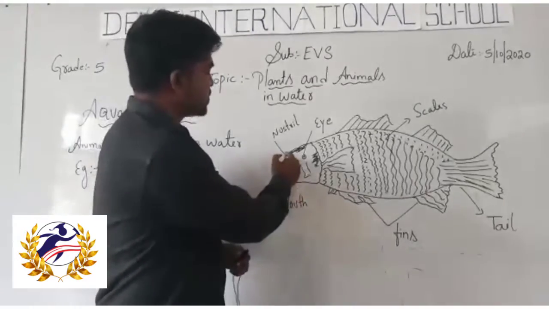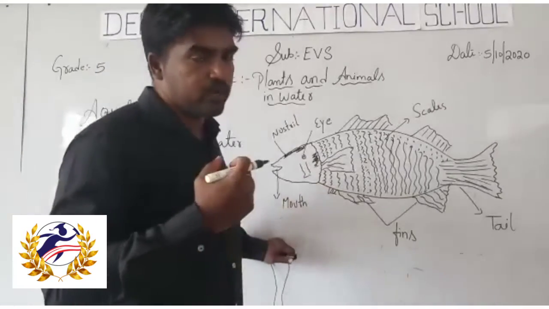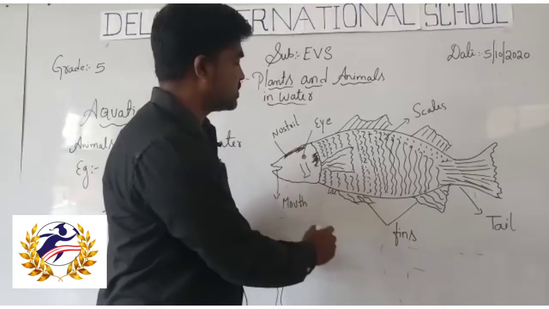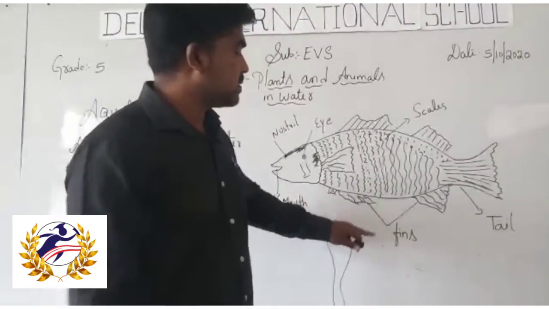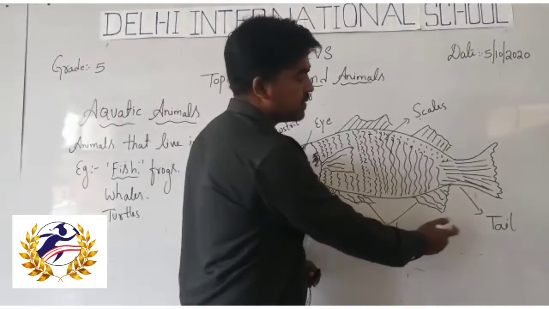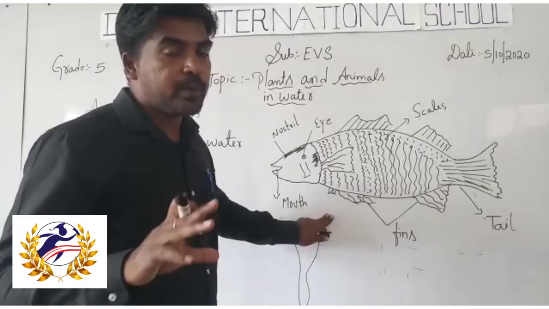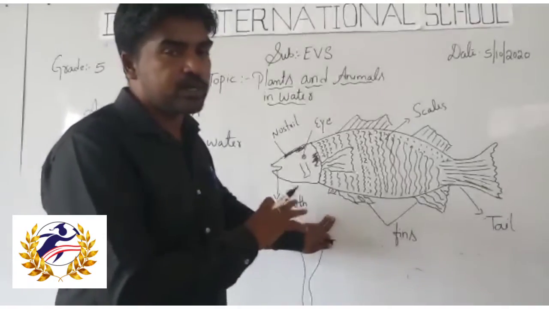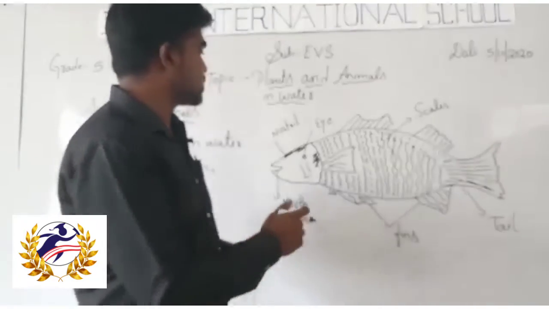Here are the nostrils, like how we have a nose, and the eyes, mouth, scales, and fins like wings, and this is the tail. These are the important parts of the fish, which help the fish to survive in water. So let me explain.